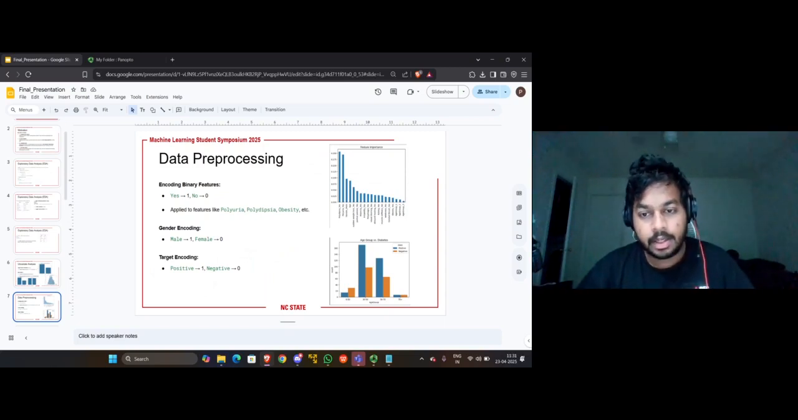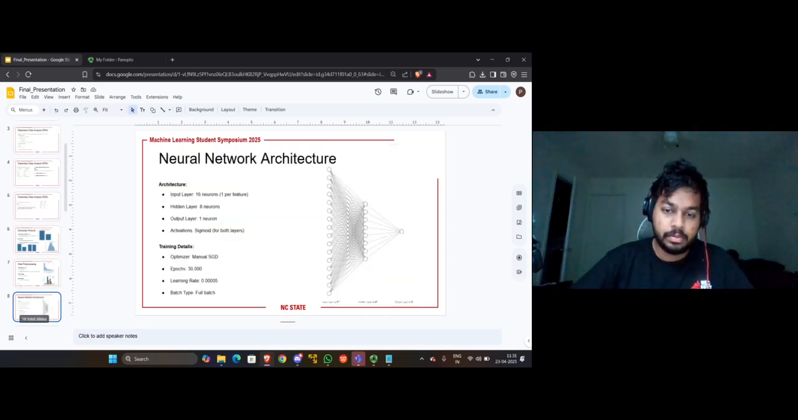We encoded binary categorical features like yes to 1 and no to 0 for model compatibility. Gender was also encoded as 1 for male, 0 for female. We also encoded the target variable where positive becomes 1 and negative becomes 0.